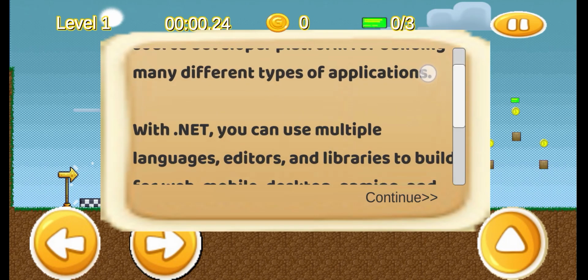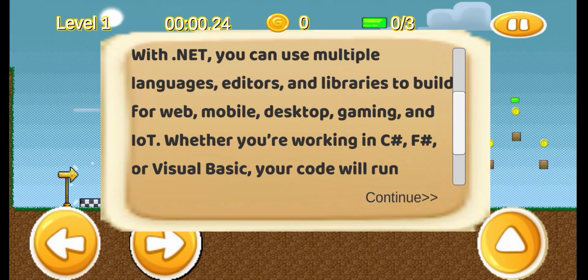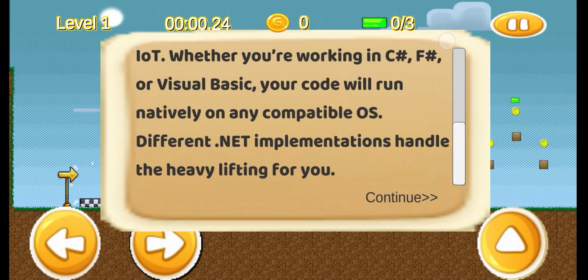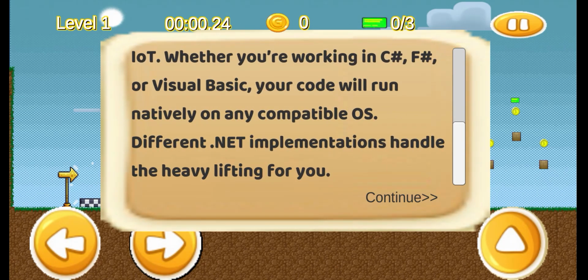With .NET, you can use multiple languages, editors, and libraries to build for web, mobile, desktop, gaming, and IoT. Whether you're working in C#, F#, or Visual Basic, your code will run natively on any compatible OS. Different .NET implementations handle the heavy lifting for you.